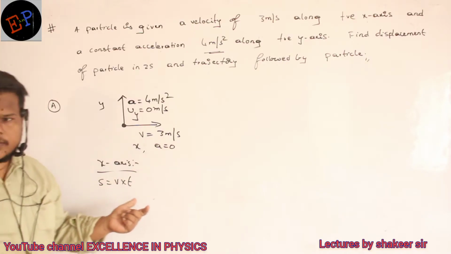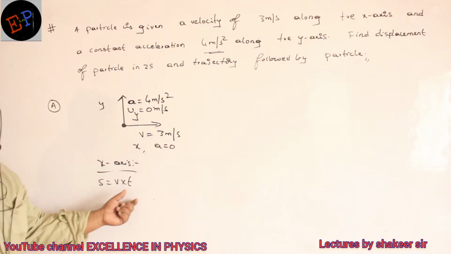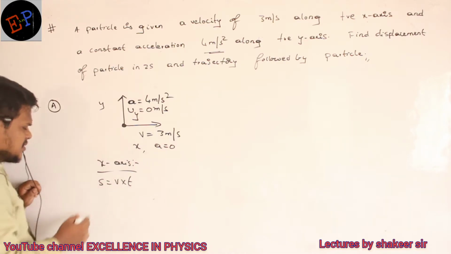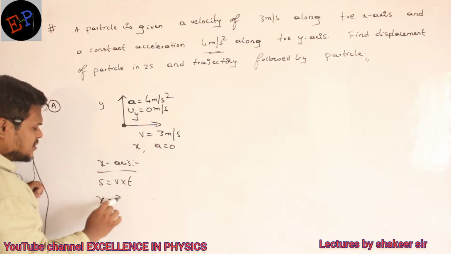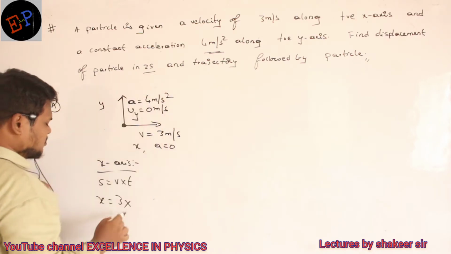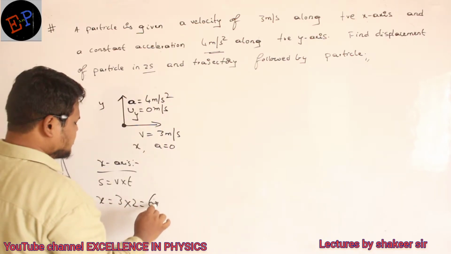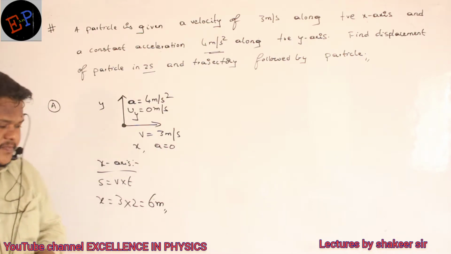Uniform motion means how many equations do I have? Only one equation: displacement is equal to velocity into time. So instead of s, I will write x. And what is the velocity given? 3. After how many seconds is he asking? 2 seconds. So 3 into 2 is 6 meters. So displacement along x-axis is 6 meters.